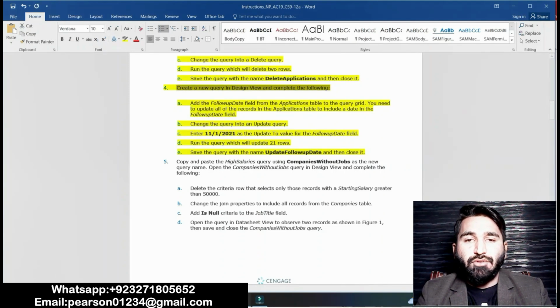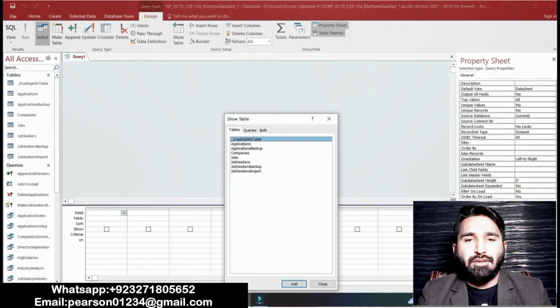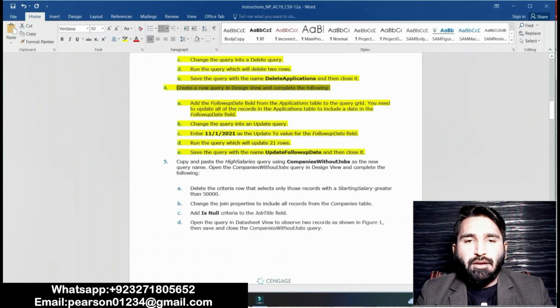Create a new query in design view. Basically we will have to create a new query. Click on query design and create a new query. Point A is that add the following follow update fields from the application table to the query grid. You need to update all of the records.